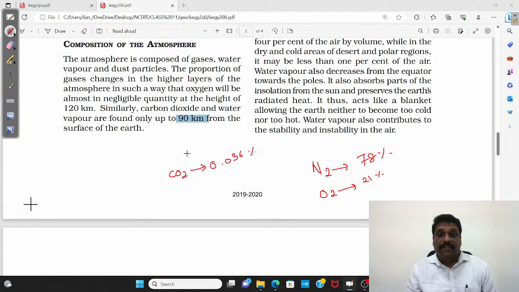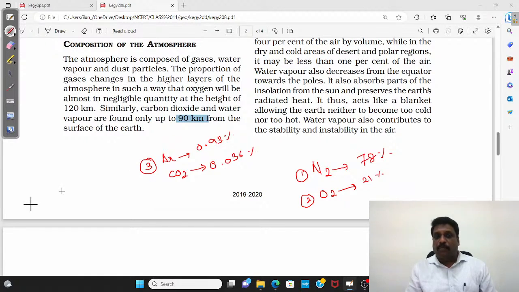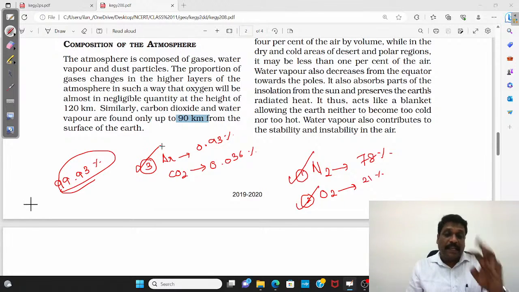Then comes the question, which is the third largest? There is a gas called argon, which occupies somewhere around 0.93%. So these three gases alone occupy around 99.93% of the atmosphere. But interestingly, nitrogen, oxygen, and argon do not play any climatological role.